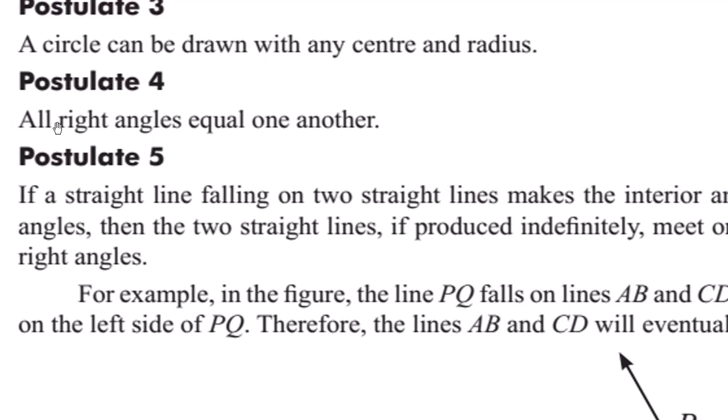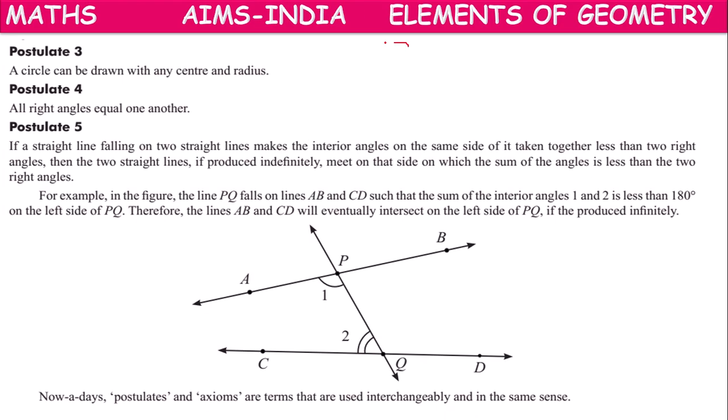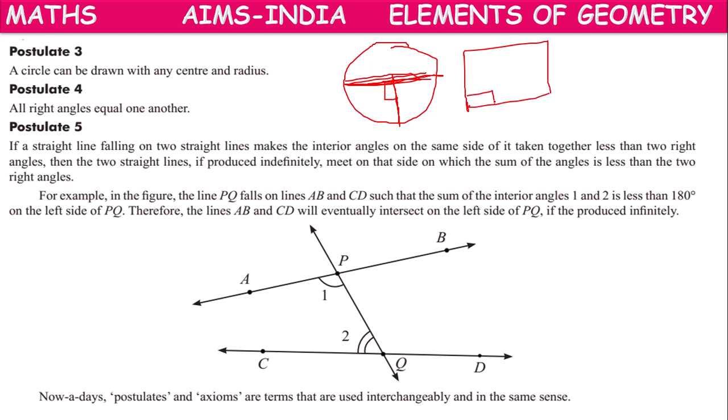Next, postulate 4. All right angles are equal to one another. Suppose in the circle, this is a diameter, this is a radius, and this is perpendicular. In the rectangle, this is a right angle, or in the triangle, this is a right angle.